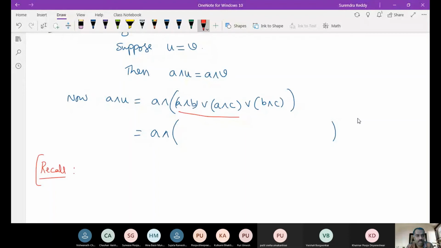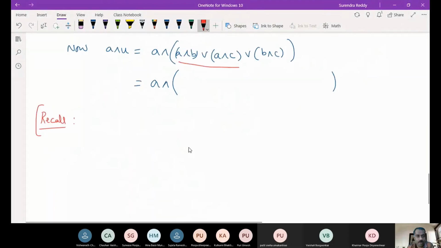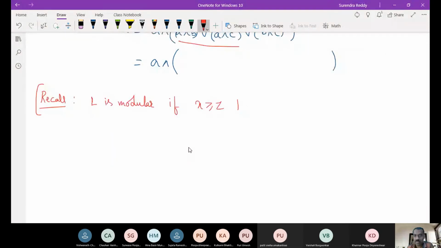L is modular if whenever X is greater than or equal to Z, then X meet Y join with Z is the same as what? X join Z meet Y join Z. Is this clear? So that bracket you can interchange.